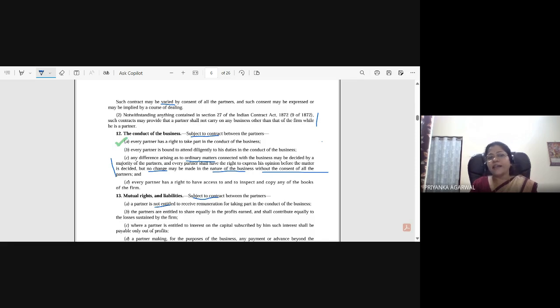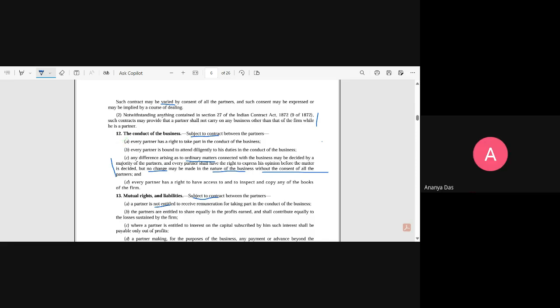Every partner has a right to take part in the conduct of the business. Yes, ma'am. So, ma'am, how can we lawfully restrict even a lawful business due to this partnership? There can be some rights that are exclusive to these two partners only, and some rights that cannot be granted generally.